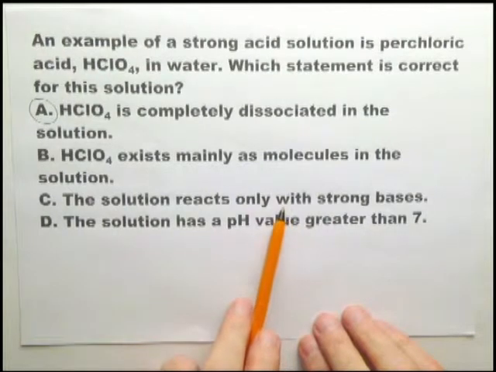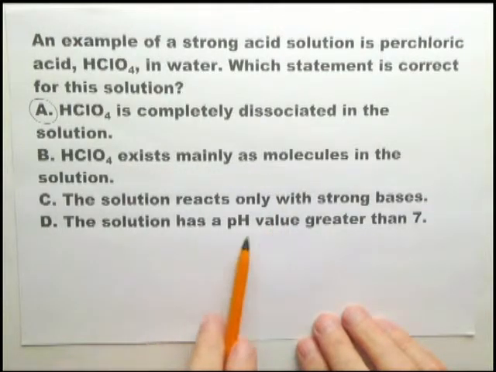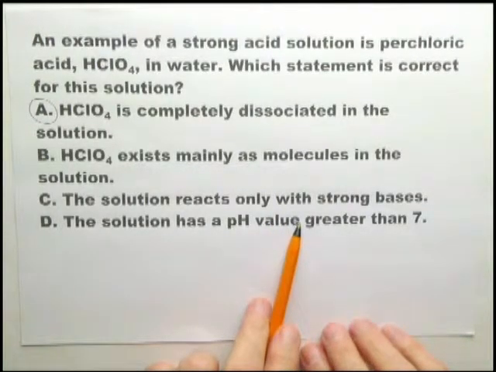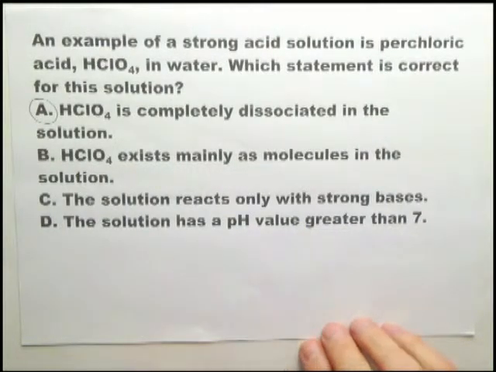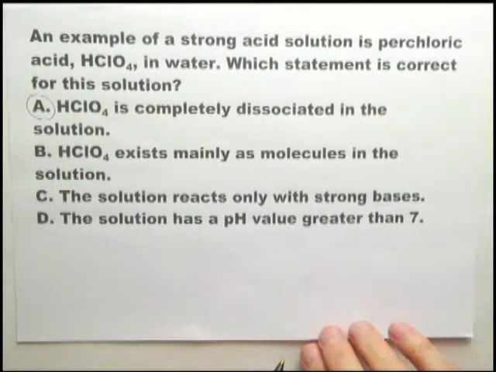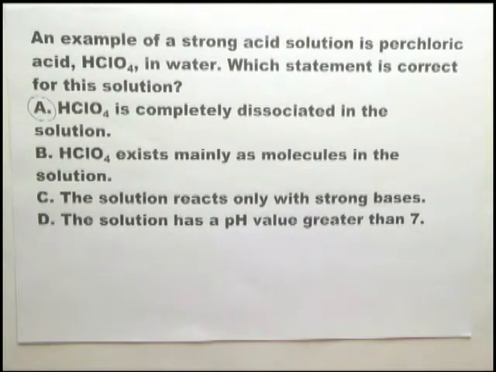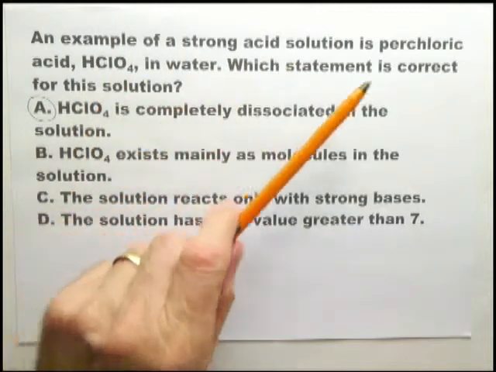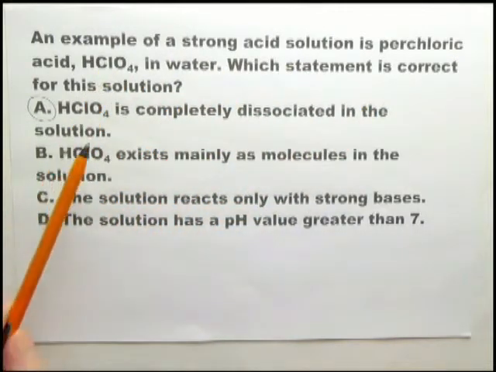Solution reacts only with strong bases. Well, weak acids and strong acids react with strong bases. Solution has a pH value greater than 7? No. Clearly you're expected to know that all acids have a pH less than 7. There are two ways an examiner can ask this question. He can say, an example of a strong acid solution is perchloric acid. Which statement is correct? In which case he is saying perchloric acid is a strong acid, even though you don't know anything about perchloric acid, you do know what a strong acid is.